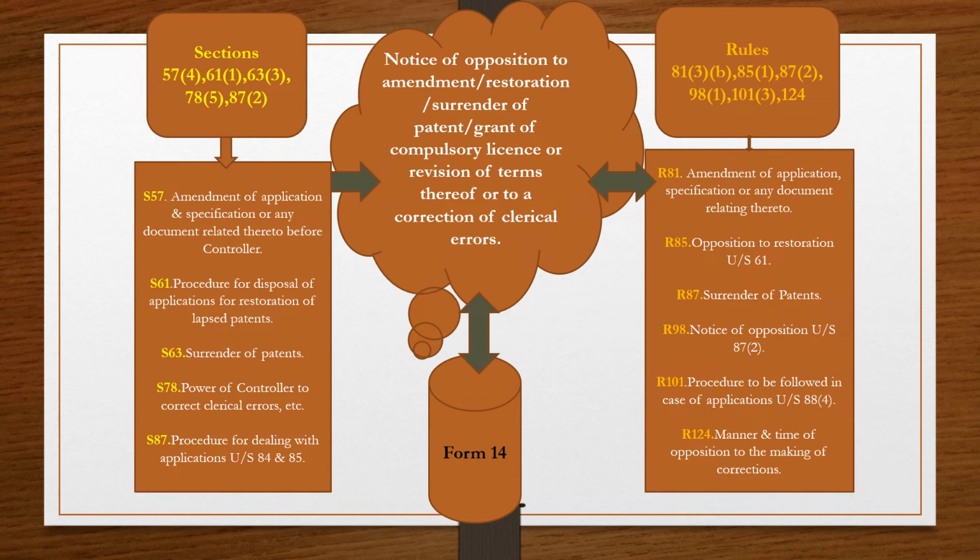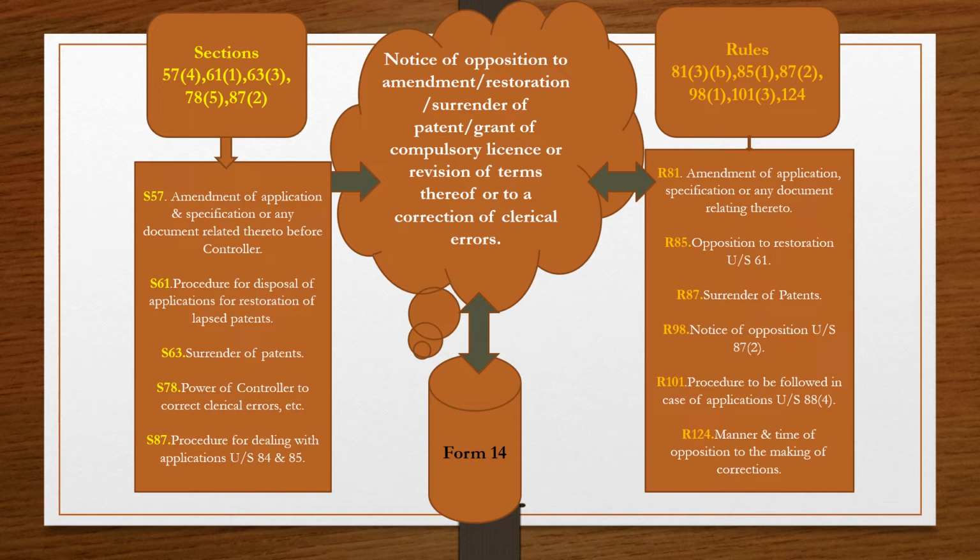Go to form number 14. The title is Notice of Opposition to Amendment or Restoration or Surrender of Patent or Grant of Compulsory License or Revision of Terms thereof or to a correction of clerical errors. So all these things are included here in form 14. It is a lengthy title, and the related sections and rules are also more in number.